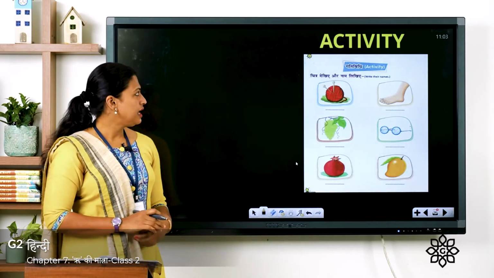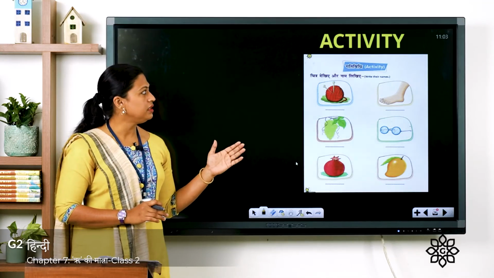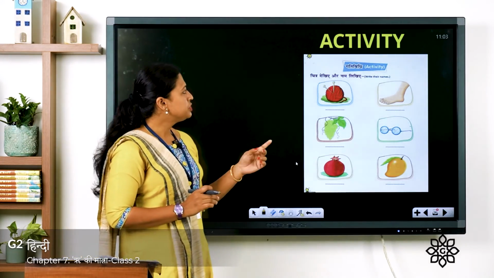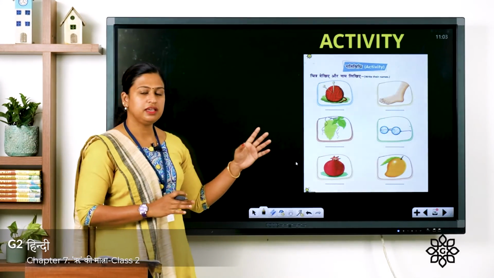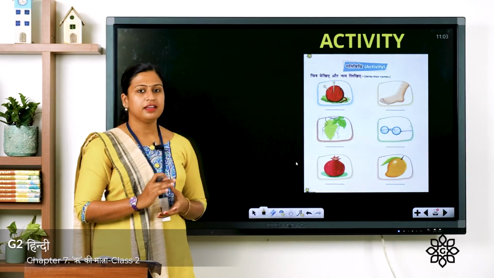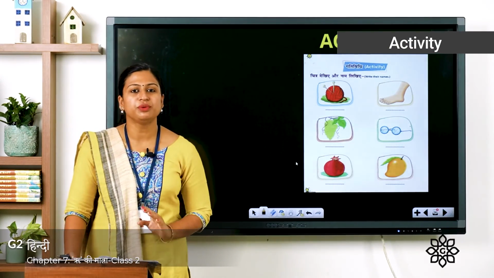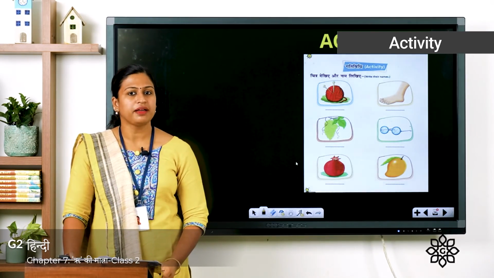Now let's move on to the next exercise, that is गतिविधि. गतिविधि means activity. The question is चित्र देखिए और नाम लिखिए. So you have to see the picture and write their names. Now this is an activity which you have to do by yourself. After that you have to upload in Microsoft Teams.